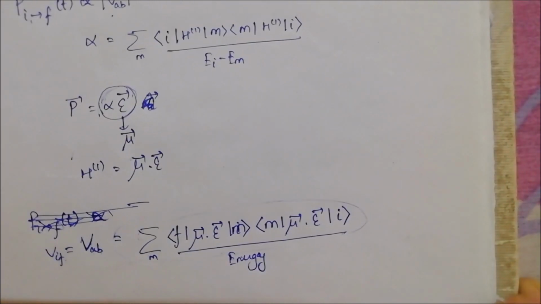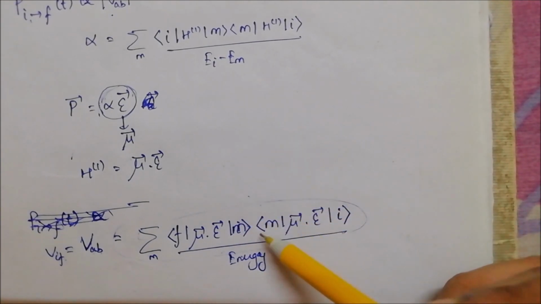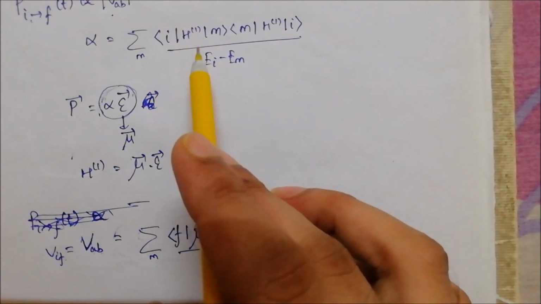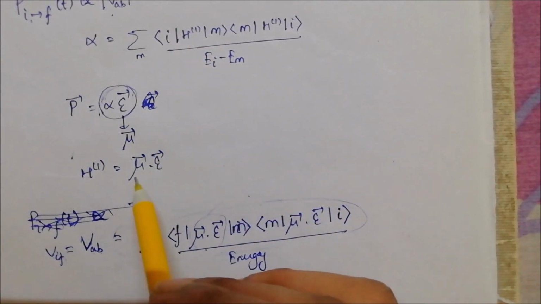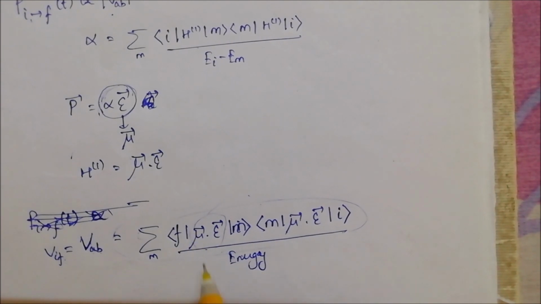As you can compare, these two are very much alike, and this is actually the H1 term, the interaction of the system with the external potential.